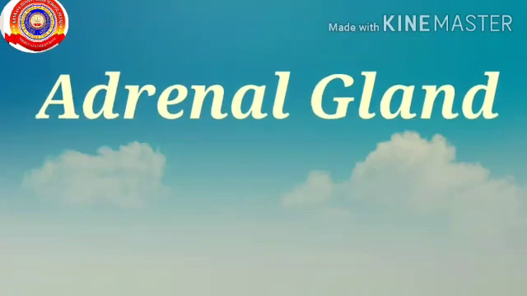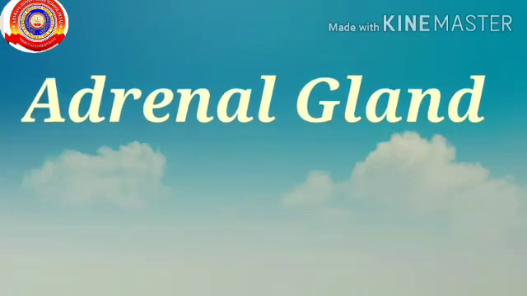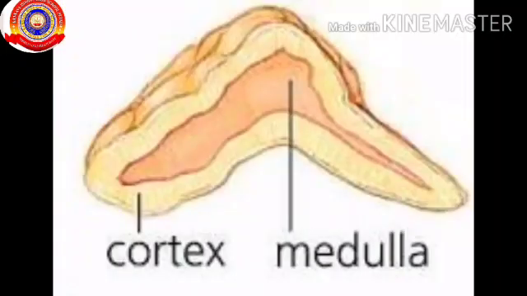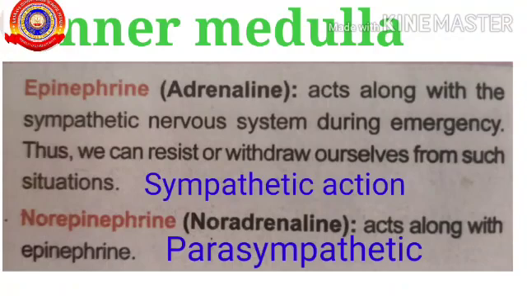Next topic is adrenal gland. The adrenal gland is situated at the tip of the kidney. The hormones secreted by the adrenal gland equip the body to act during emergency situation. It consists of two parts, inner medulla and outer cortex. Inner medulla contains two hormones, epinephrine, or it is also called adrenaline, and norepinephrine, or it is also called noradrenaline.